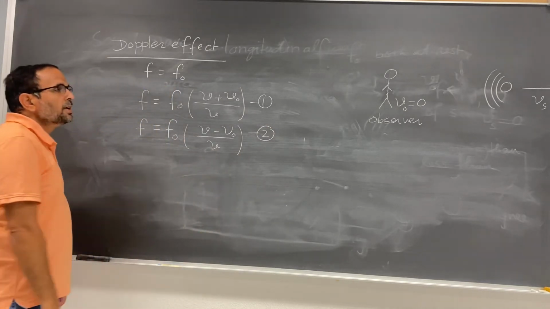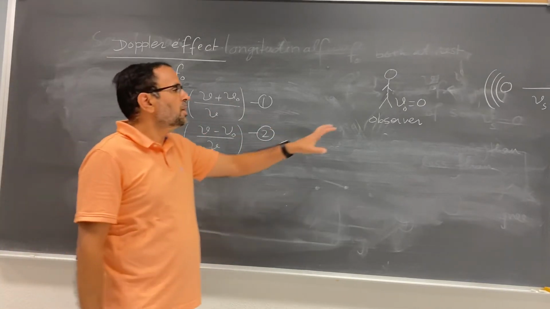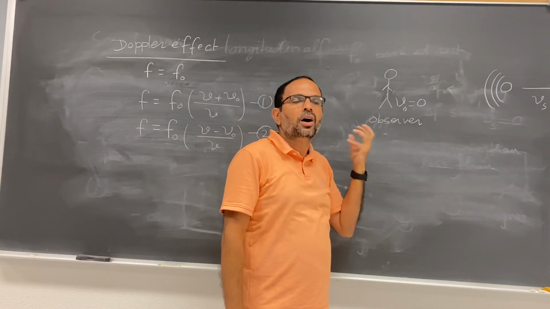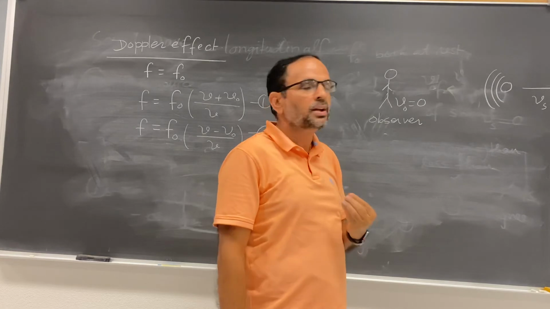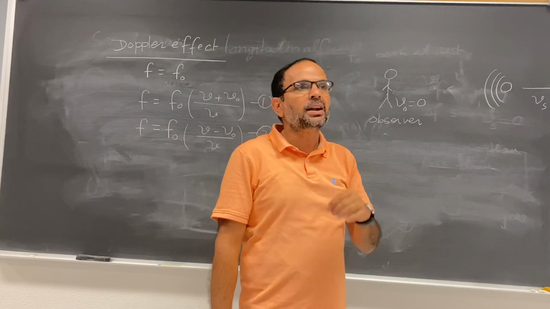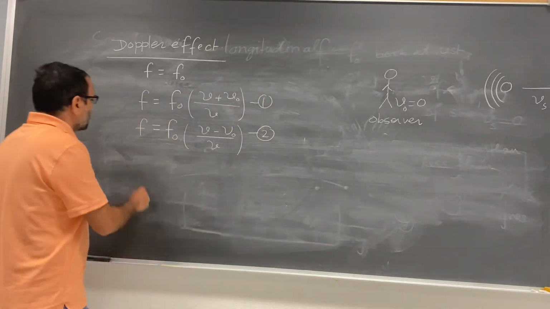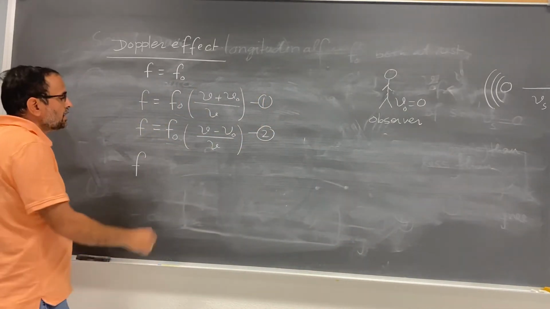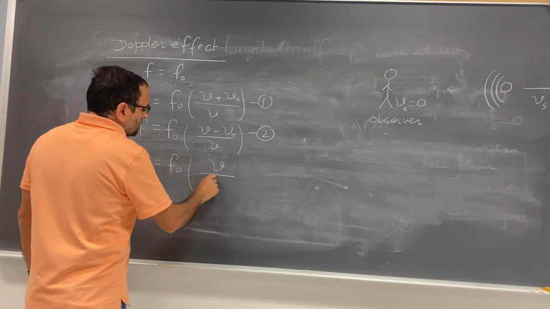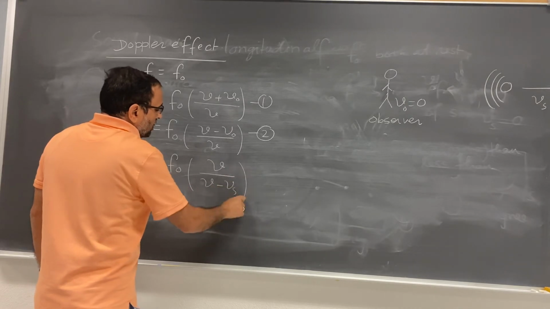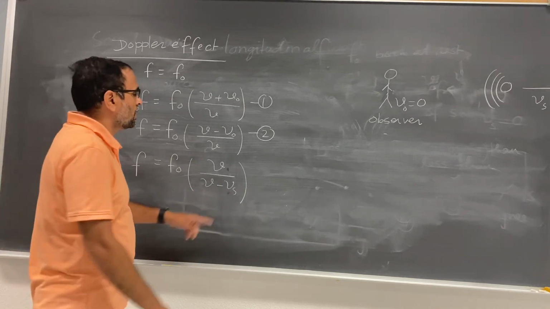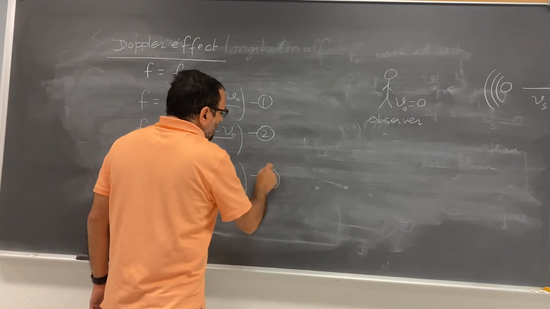Okay. And third case, the observer is at rest and the source is moving toward the observer. More frequency in this case. If the source of sound is moving toward the stationary observer, the observer observes more frequency. So you can write down f, the observed frequency, is equal to f of 0 times V divided by V minus Vs. No observer speed because that is 0, and here Vs is the speed of the source of sound, which is your equation number 3.